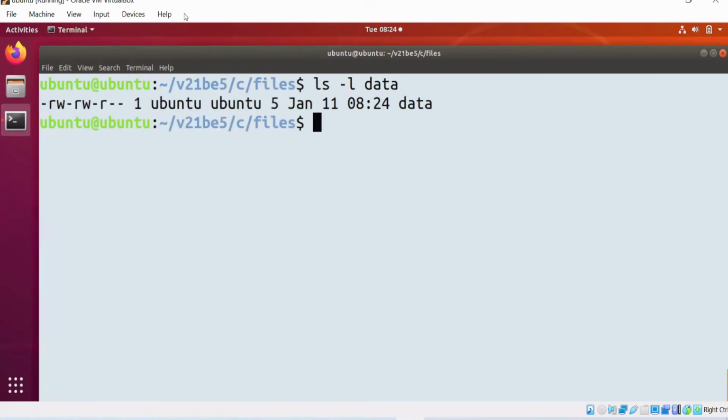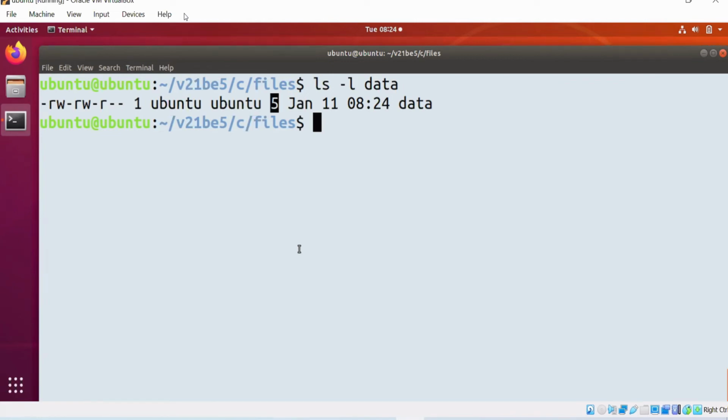What is the size of the file here? We copied one integer. As you know, integer size is 4 bytes. But here the file size is 5 bytes. What is happening here is that fprintf converts any type of data into a string and puts it into the file.